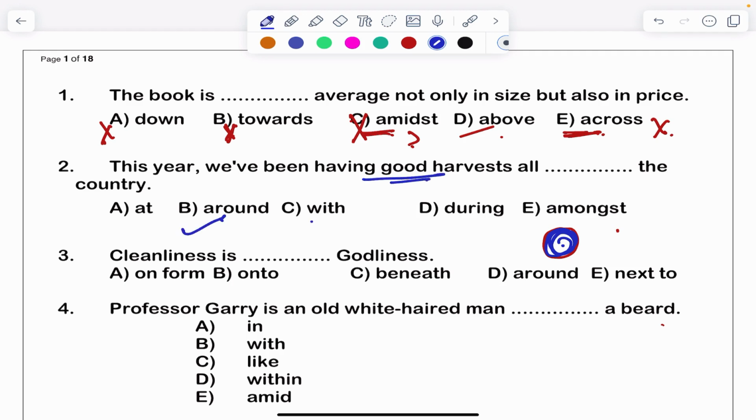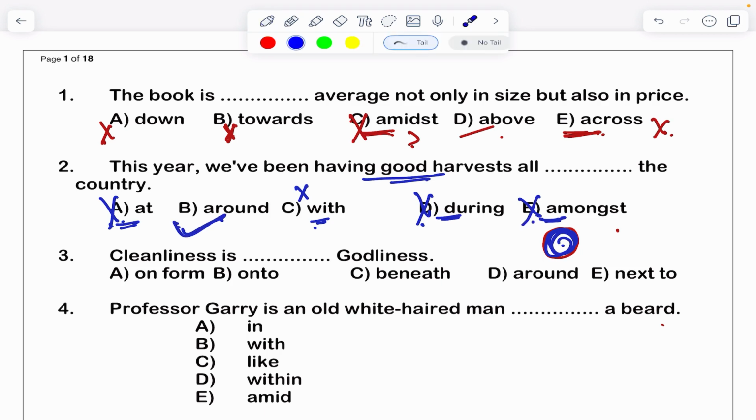Means around the country. With, if I want to use with, I'll say I'm writing with pen. Means with is used for the instrument. And at is used when I'm specifically mentioning I am at Secunderabad, I am at Hyderabad. So when specifically I'm mentioning the place, that time we use at. During means during my graduation days, during my intermediate days. So this is also not correct. Amongst means something is in the middle of. That time we use amongst. The right answer is around. Clear?